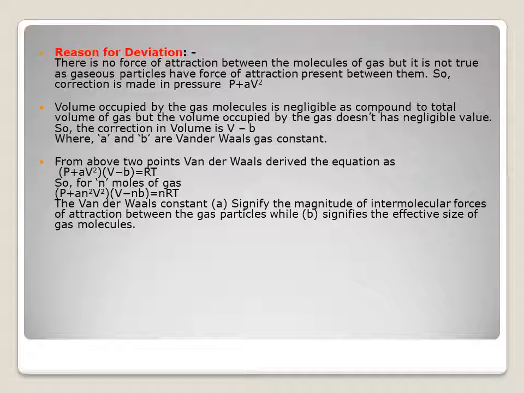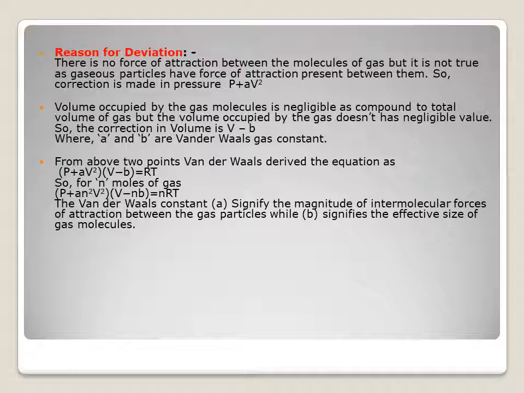Number 2, the volume occupied by the gas may be so small that the volume occupied by the molecules may not be negligible. So, from the above two points, van der Waals derived the equation (P + a/V²)(V − b) = RT.